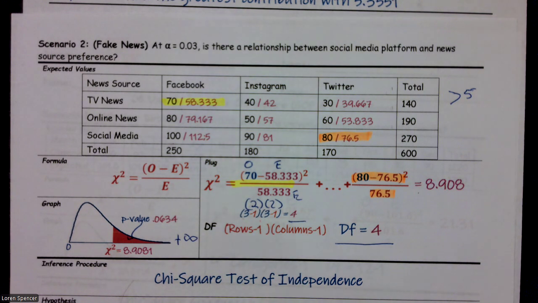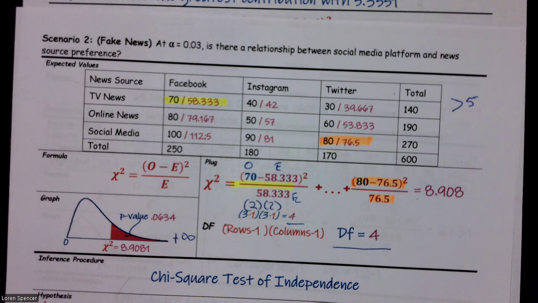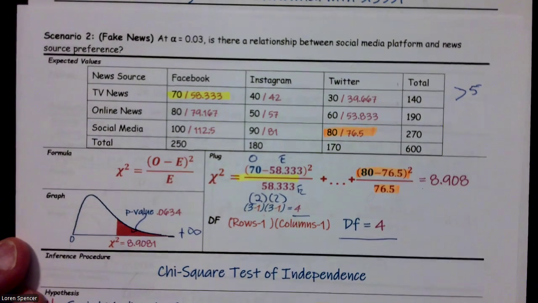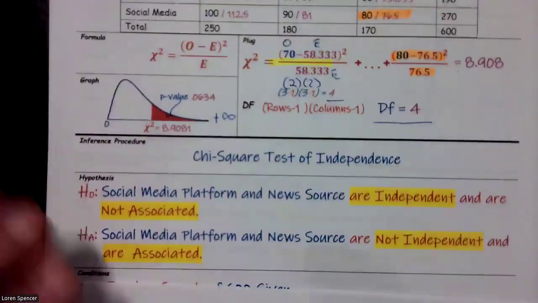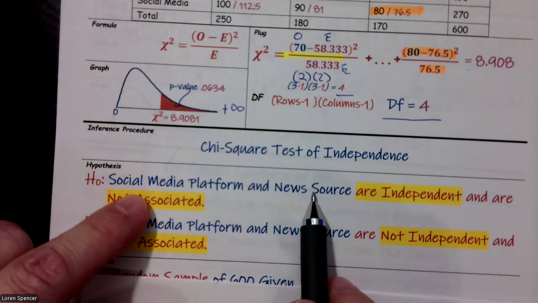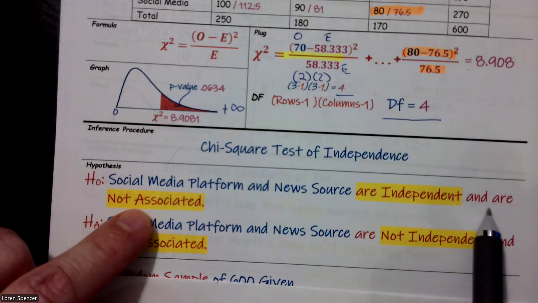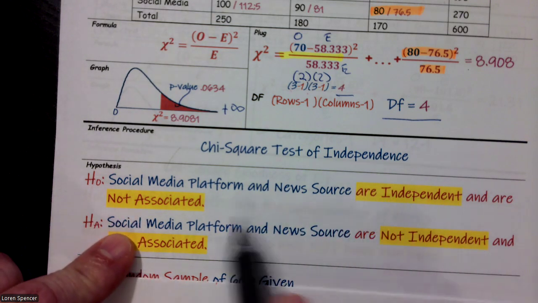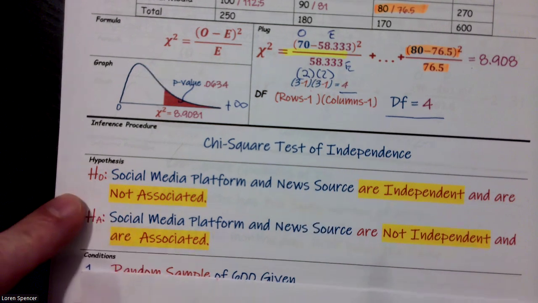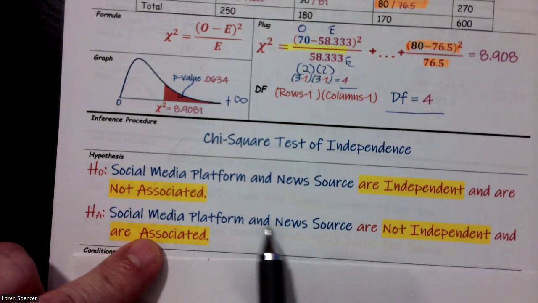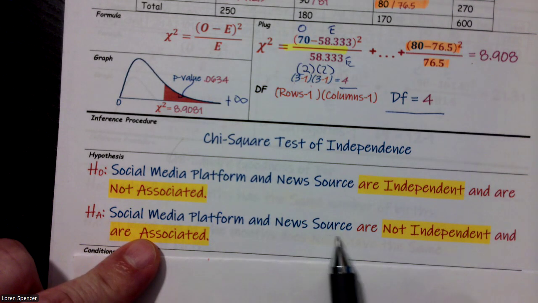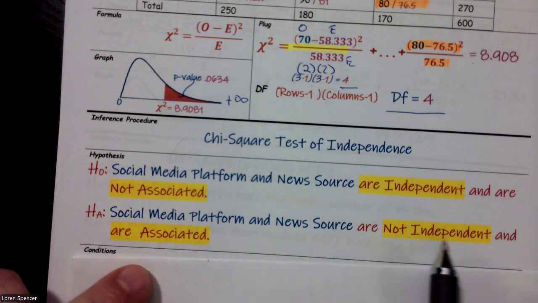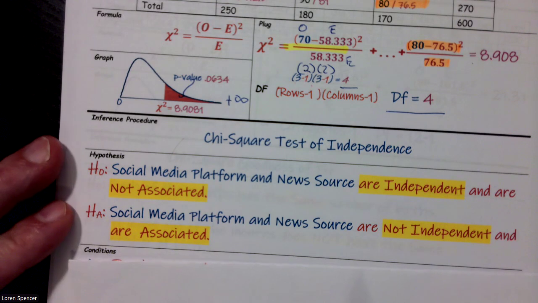As we've already said, this is a chi-square test of independence. All right. So the next thing we need to do is write our null and alternative hypotheses. Well, social media platform and news source, these are my two variables, are independent and are not associated. This will always be this way: are independent and are not associated. The alternative is our two variables, social media platform and news source, are not independent and they are associated.